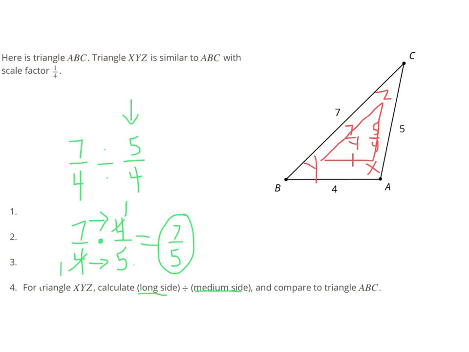And then I'm supposed to compare it to triangle ABC. So you'll notice that my longest side in ABC is 7, and my medium side is 5. And so if I divide those things, 7 over 5, I end up with the same ratio. The reason for that is that they are scaled copies, and they are similar triangles, so their corresponding sides are proportional in length.